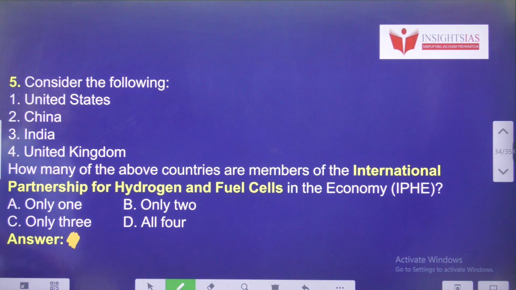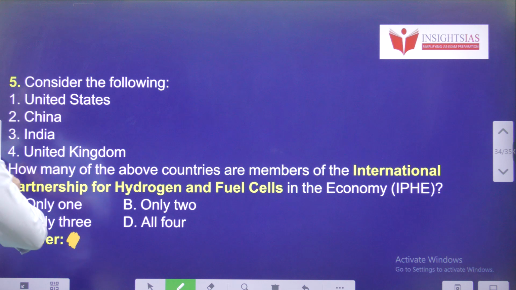Next, consider the following: USA, China, India, UK. How many of the above countries are members of the International Partnership for Hydrogen and Fuel Cells in the Economy, that is IPHE? So which are the partner countries?